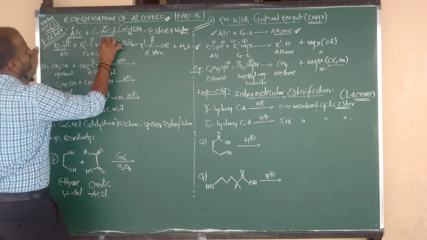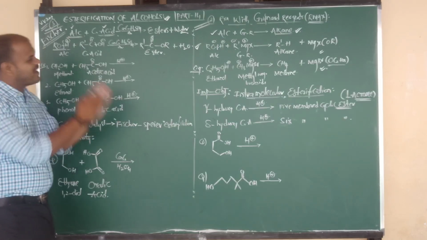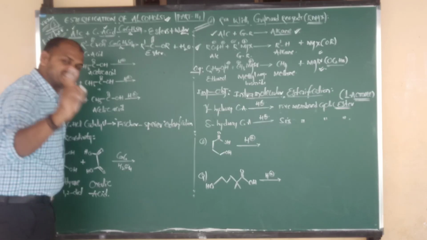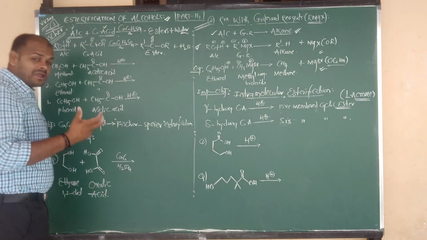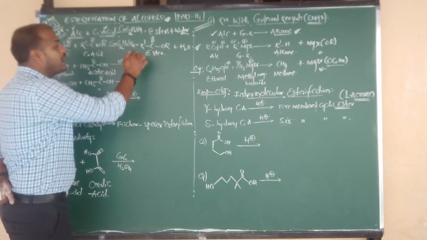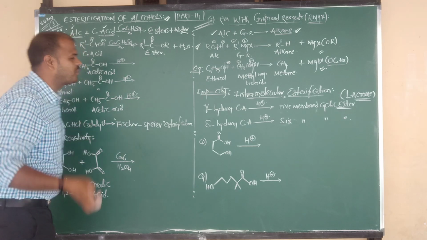That H plus combines with OH minus and is removed in the form of a water molecule. I hope this reaction was clear. Once again, alcohols on reaction with carboxylic acids in the presence of concentrated sulfuric acid give ester, and the byproduct is a water molecule.